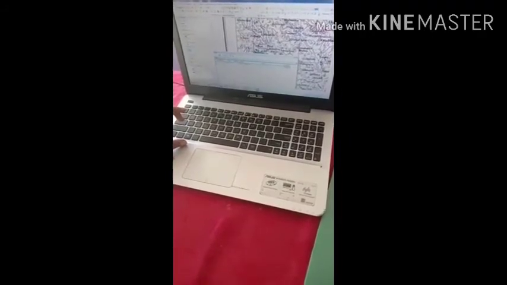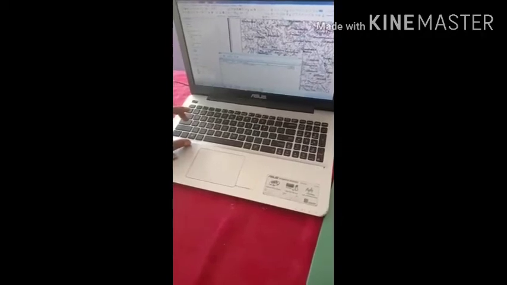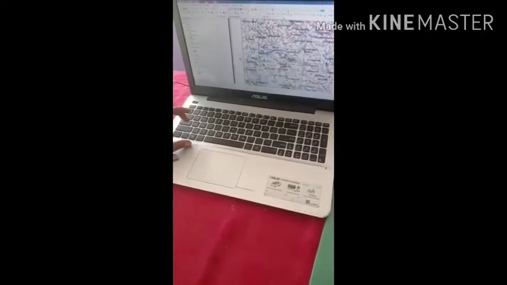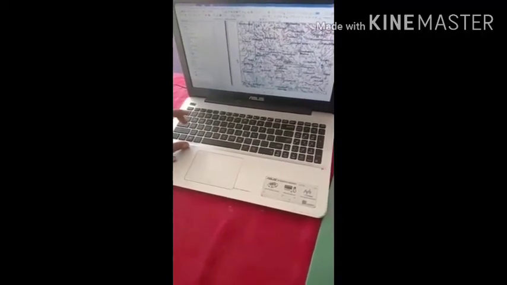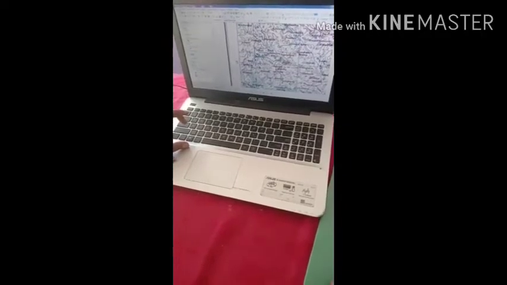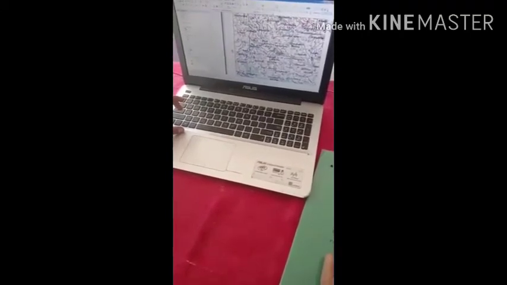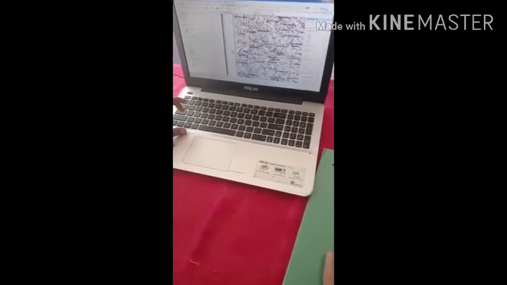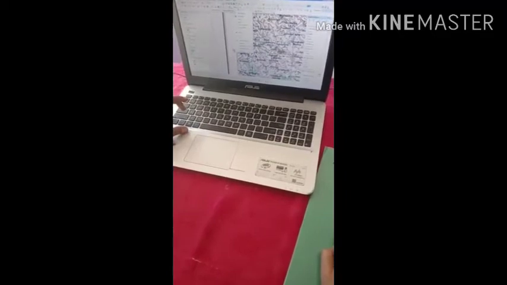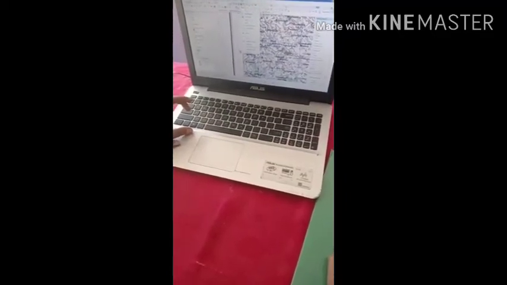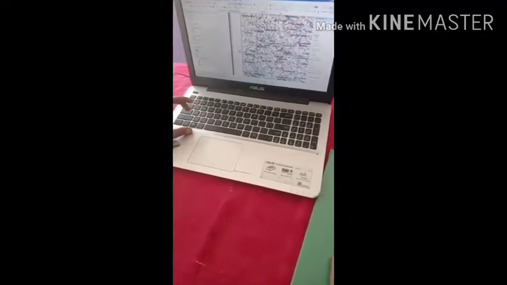Now as I don't have power over here, you can see 24 minutes is remaining. 24 minutes, this laptop will just go off. I will show you how to digitize the polygon. There is no power over here since yesterday. So let's take this forest, this one. I will create a polygon layer and I will show you. Then you take this and do it in your home. Okay, I am giving you this assignment.